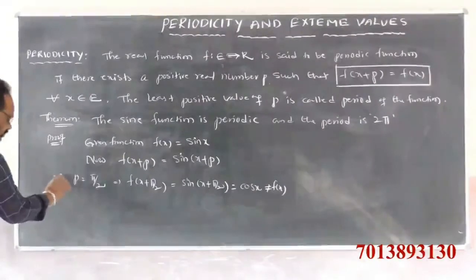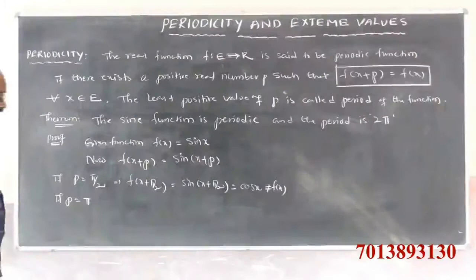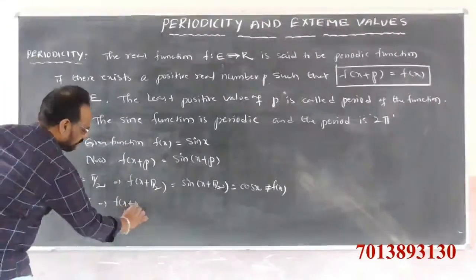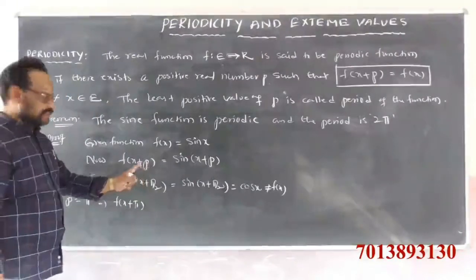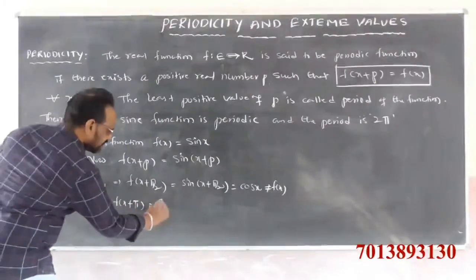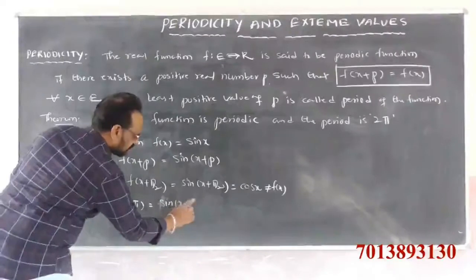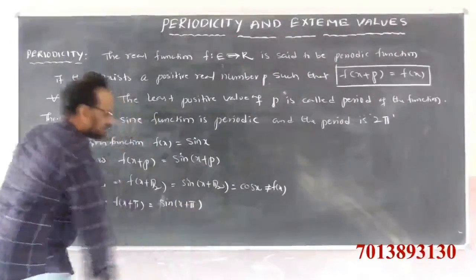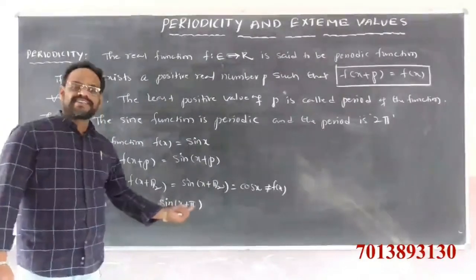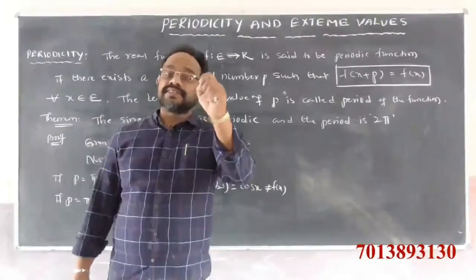If p is equal to pi, then f of x plus pi is equal to sin of x plus pi. Sin x plus pi means sin 180 plus theta, which is in the third quadrant.